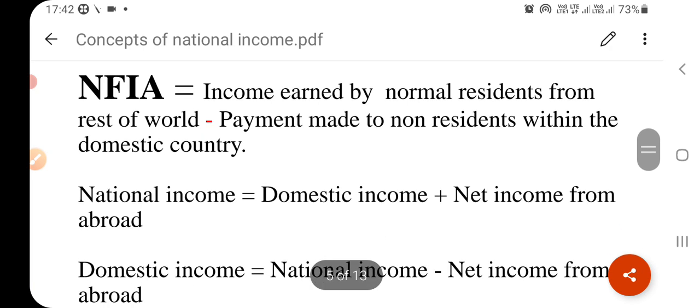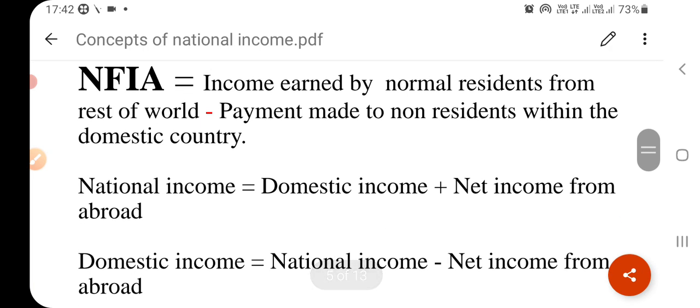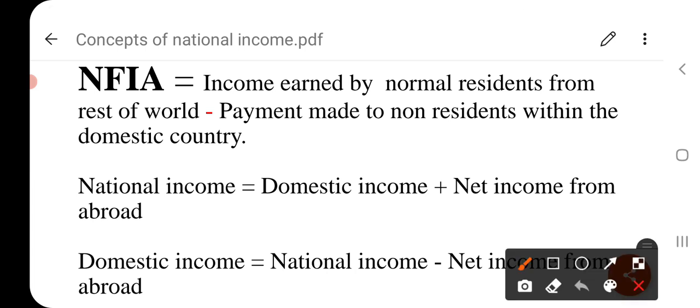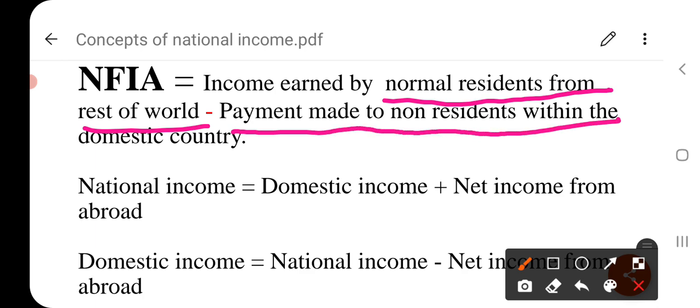What is meant by net factor income from abroad? Here the formula is given. Net factor income from abroad is equal to income earned by normal residents from the rest of the world minus payment made to non-residents within the domestic country.